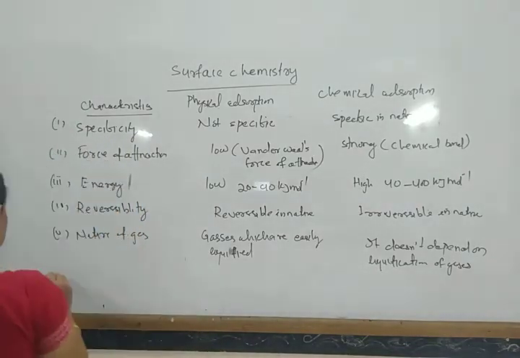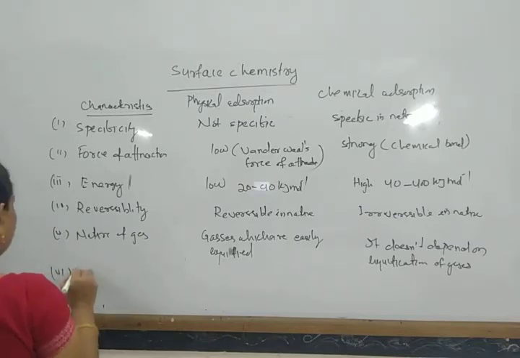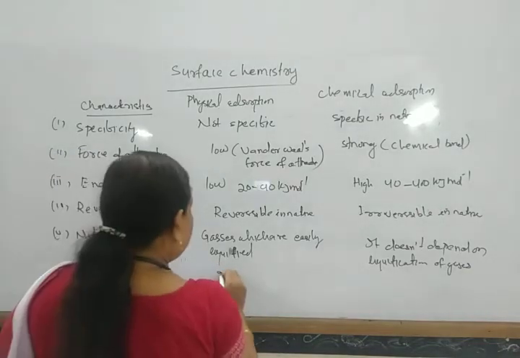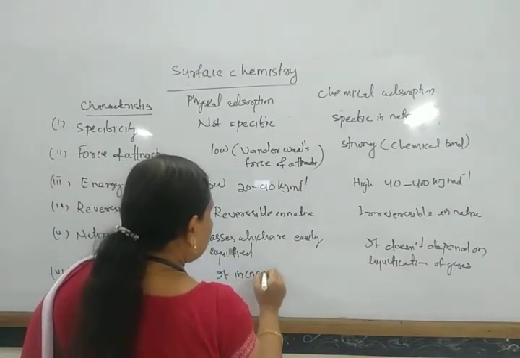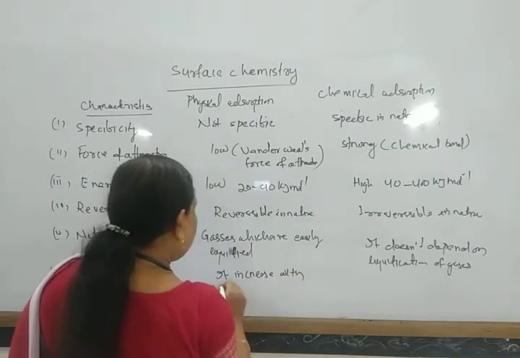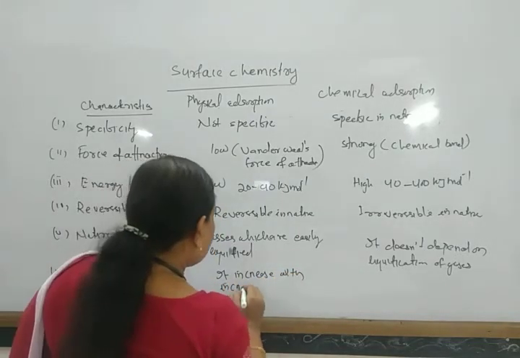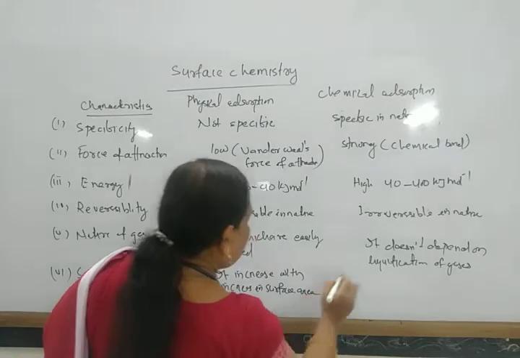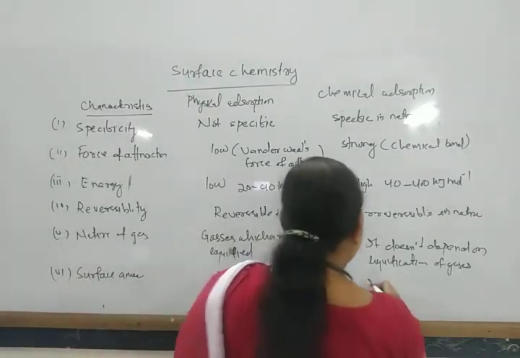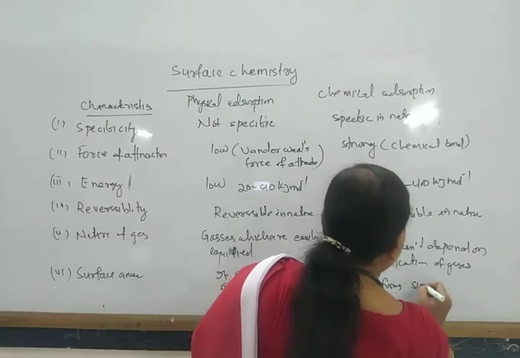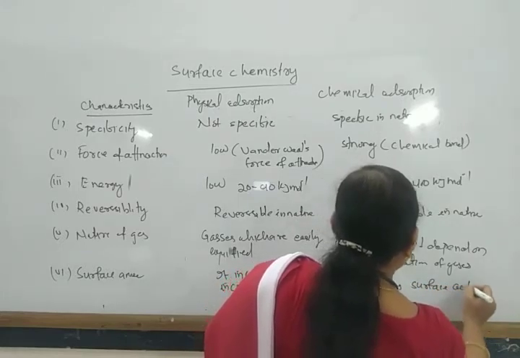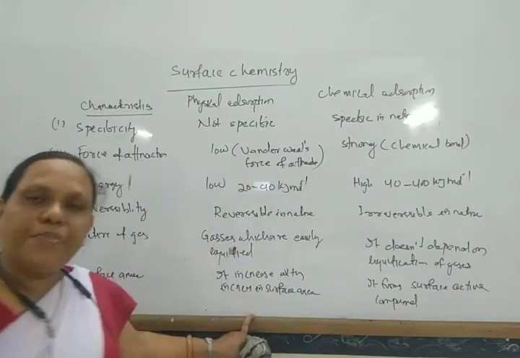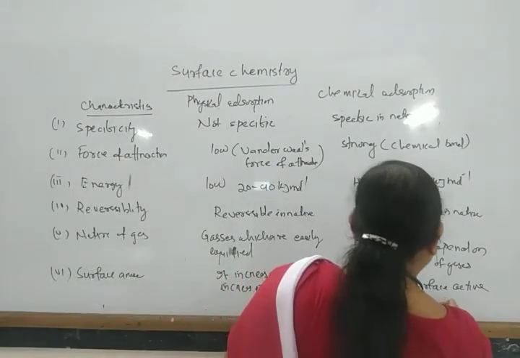So, next property is surface area. Physical adsorption increases with increase in surface area, and chemical adsorption forms a surface compound on the surface.